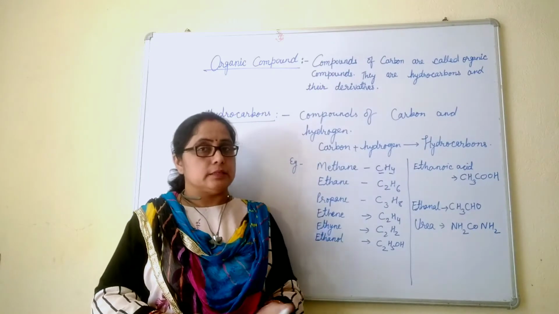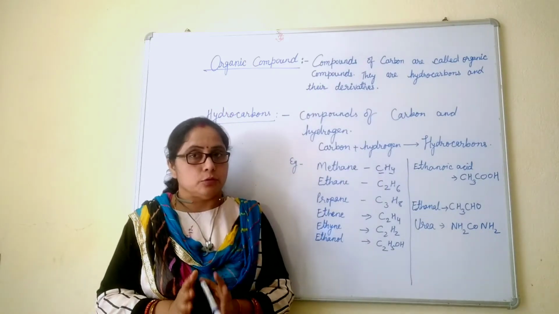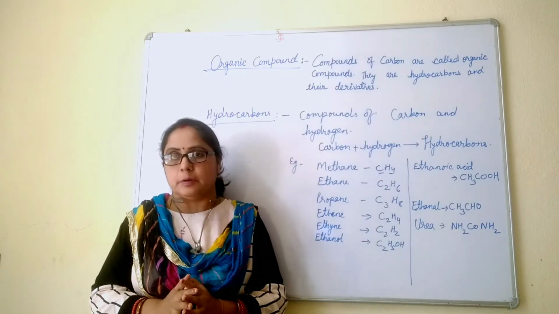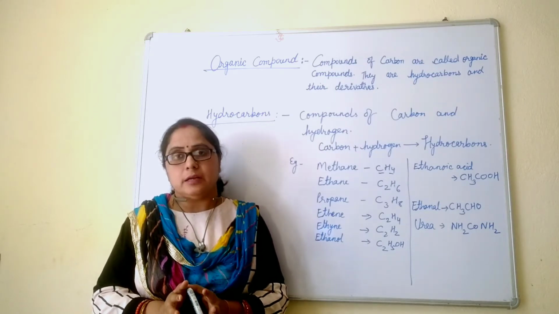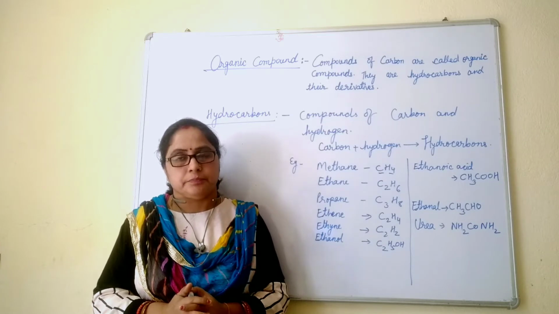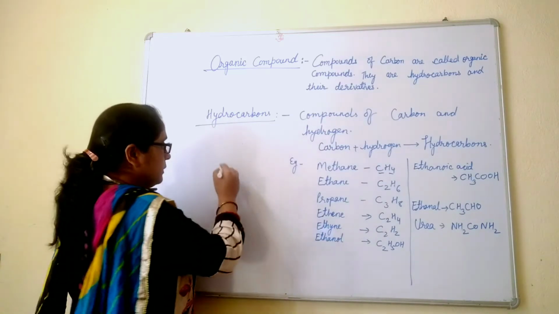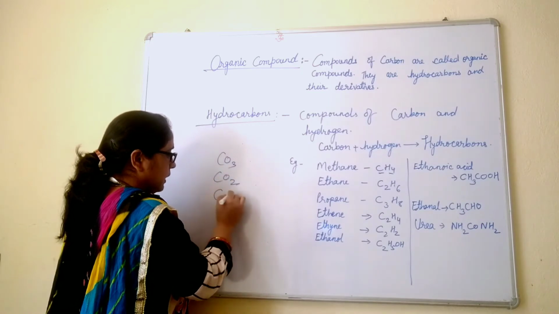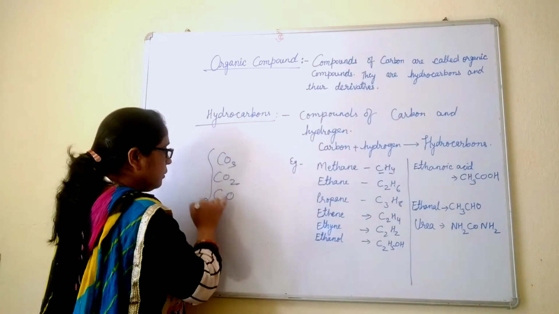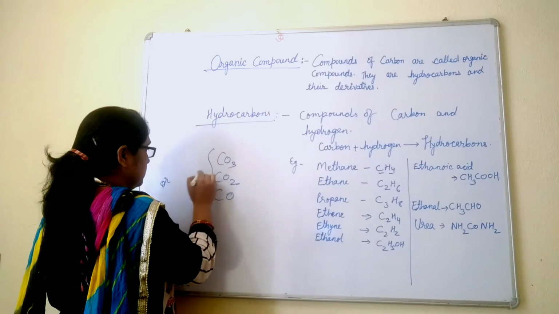Now here one thing is important. I told you organic compounds are carbon compounds, but a few carbon compounds are not included in organic compounds. What are they? They are carbonates CO3, carbon dioxide, carbon monoxide. They are not organic compounds.